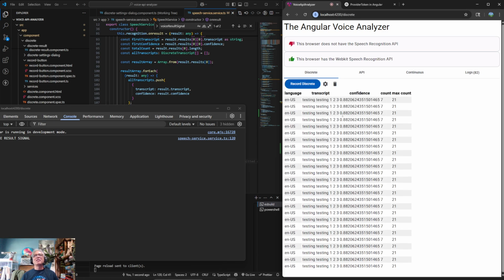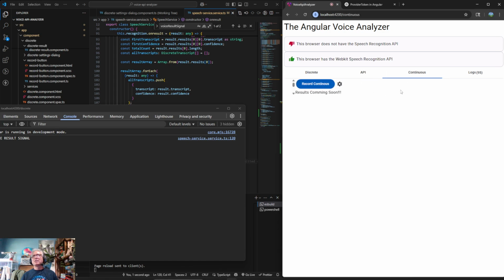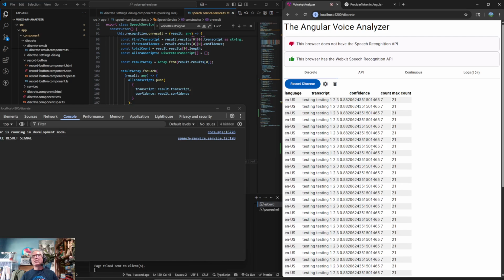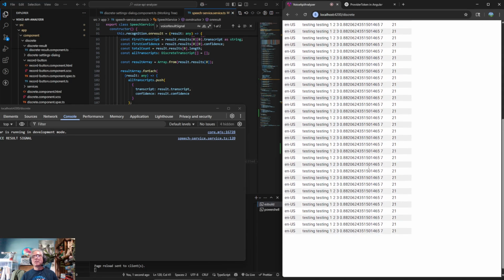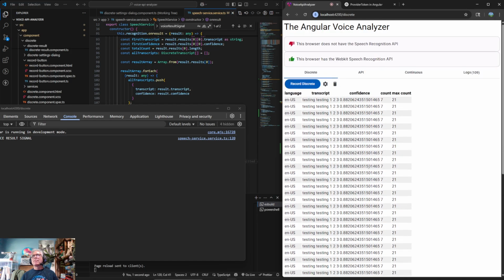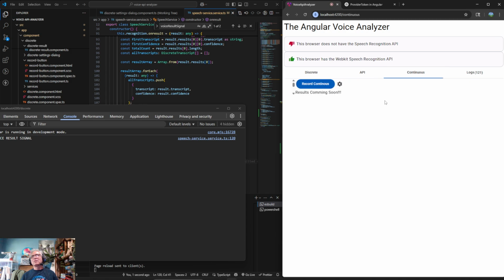Are we still, oh, we're still actually running continuous, and that's pretty wild. Oh no, we are still running continuous. And then it reset even though I left. So I wonder if I want to kill it. Okay, testing, 1, 2, 3. Stop. Discrete. Okay, so when I came over here, it was not.